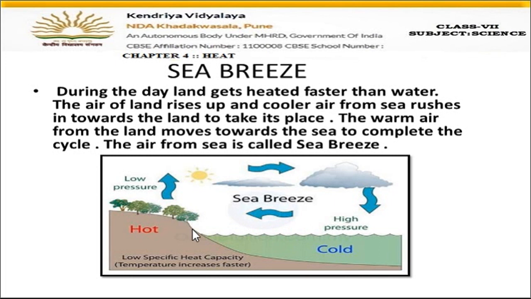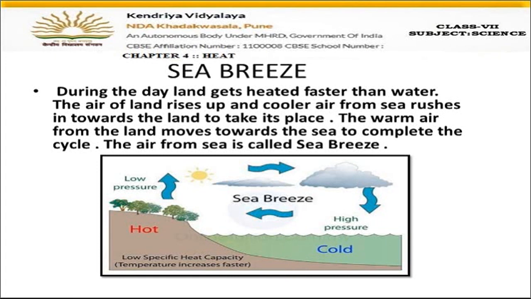I'll repeat the mechanism once again. During daytime, the land will become hot due to sunlight. The air over the land will also become hot. Hot air always rises up and creates a low pressure area. To fill this empty space, cool air over the water will move towards the land side. This movement of air from sea towards land is called the sea breeze, because it starts from the sea. Okay, hope you all have understood.